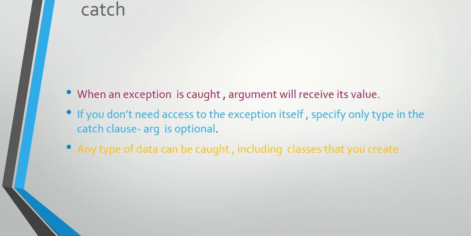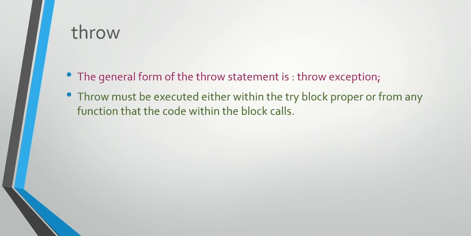When an exception is caught, the argument will receive its value. If you don't need access to the exception itself, specify only the type in the catch clause; the argument is optional. Any type of data can be caught, including classes that you create. The general form of the throw statement is throw exception. Throw must be executed either within the try block proper or from any function that the code within the block calls.